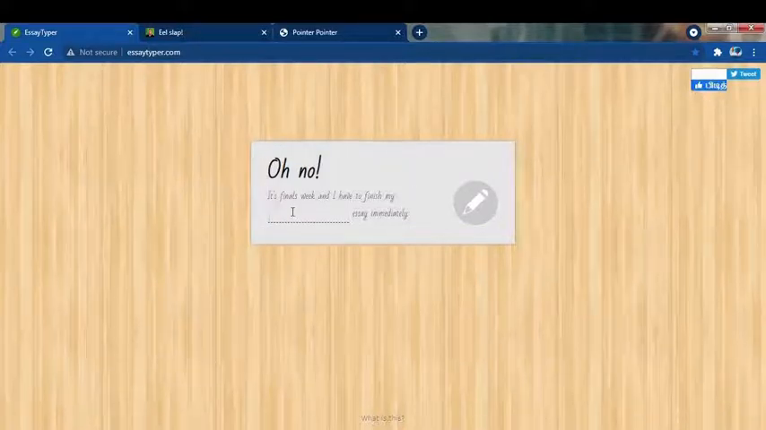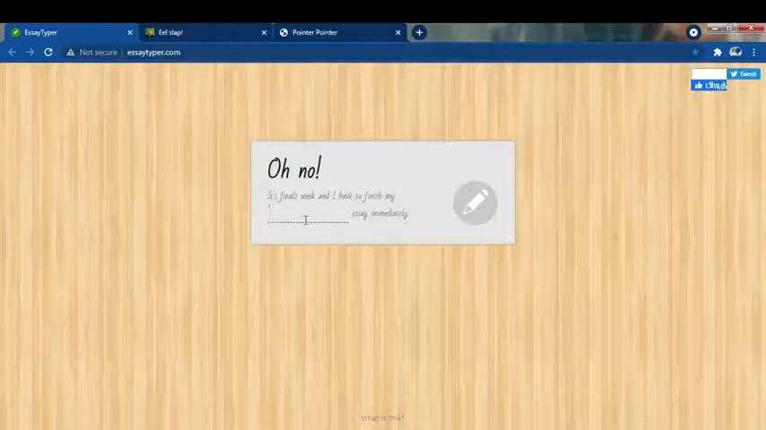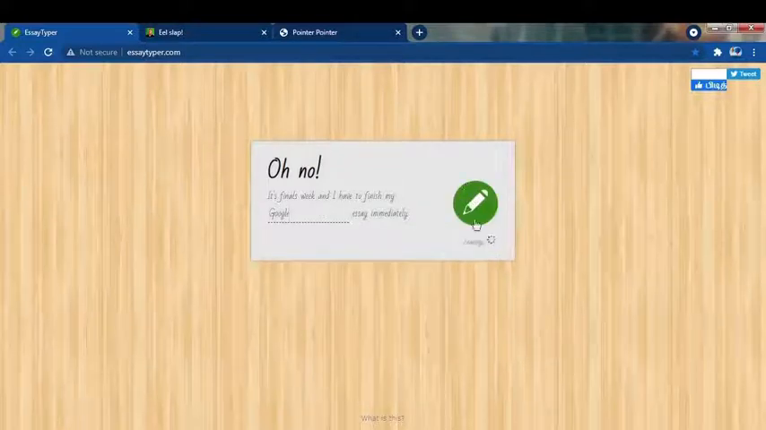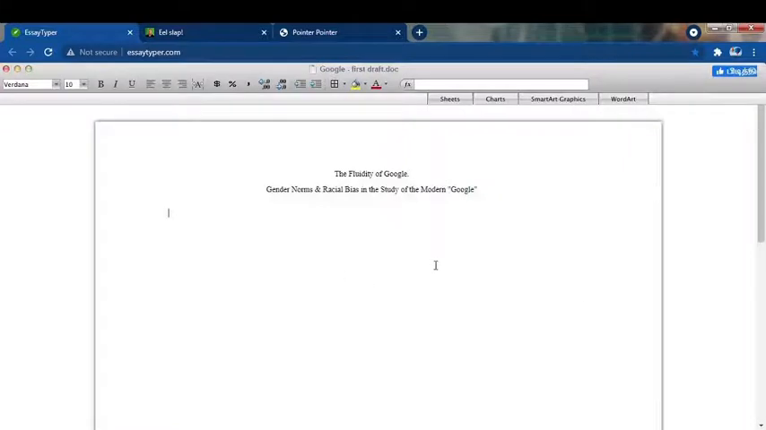Students who are very tensed and angered with writing essays can use this website friends. So if you type some topic, I am typing Google, then give enter or click this button, then it will load. So here you can see that it has taken a Word document like layout. Then it has not typed anything yet, but see here, if I type something, you can hear my keyboard noise. See here, I am typing.